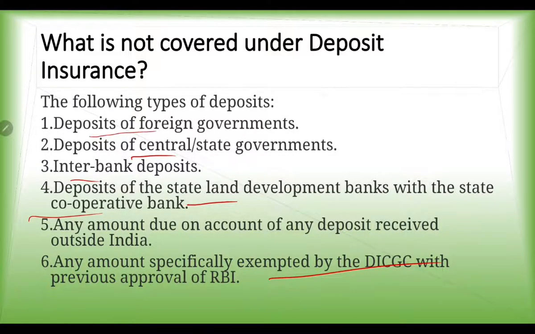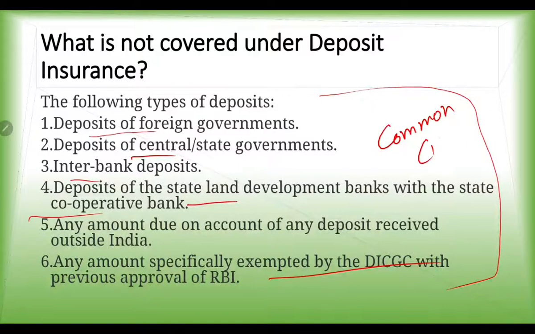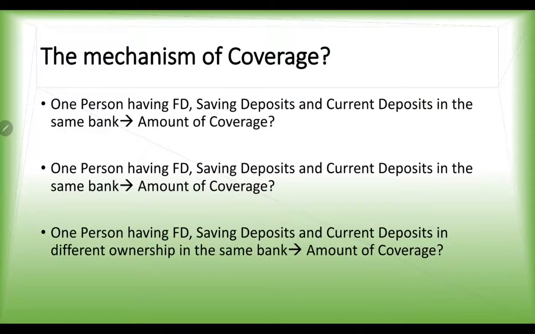So basically, what we are seeing is that most of the deposits made by common citizens are protected under this deposit insurance coverage. But other deposits, such as deposits of the central bank and state bank, and deposits of the land development bank with the cooperative bank, are not covered. Then what is the mechanism of coverage? How do you get your money?